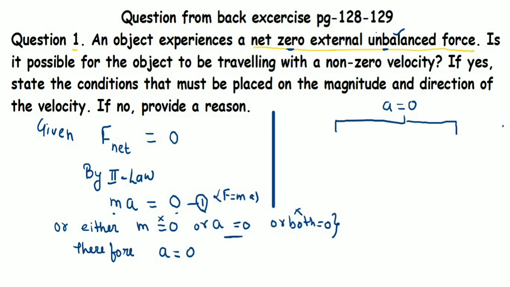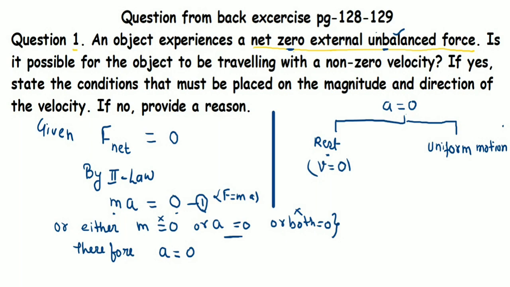So now I am trying to write it over there. When we say acceleration of an object is 0, it is divided into two parts, student. If the object is at rest, then we can say the acceleration is 0. Obviously, if an object is at rest, it has 0 velocity, so the acceleration is 0 only. No velocity, no acceleration. Or we can say if an object has 0 acceleration, that can be possible if an object is moving with uniform motion. Correct? When the object is at rest, it has 0 velocity, and when the object is moving with uniform motion.